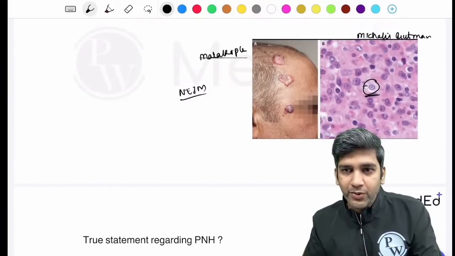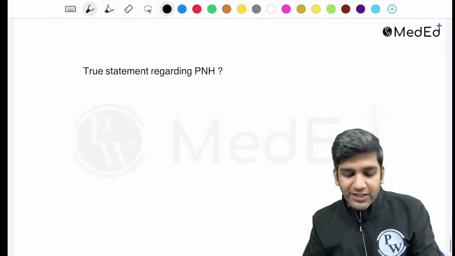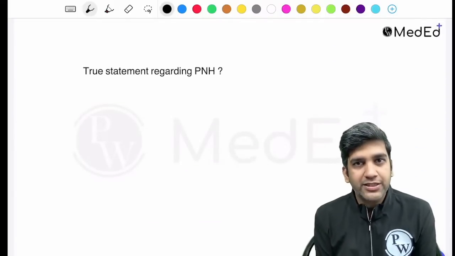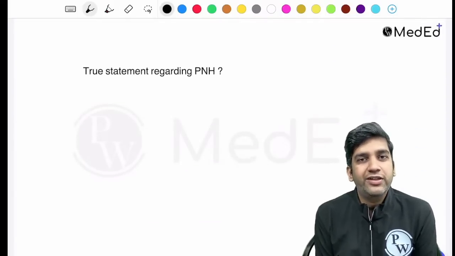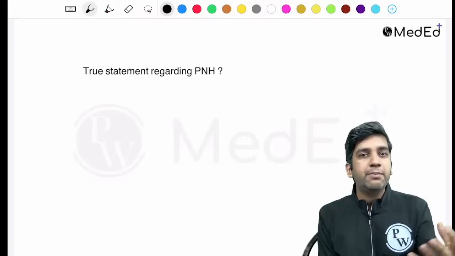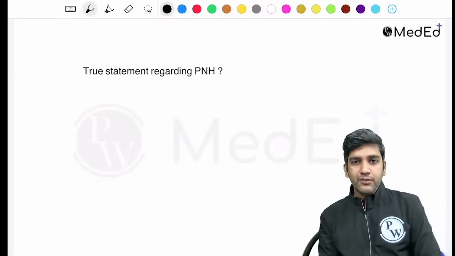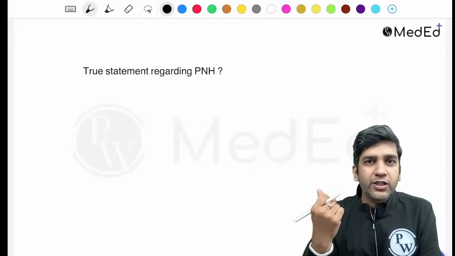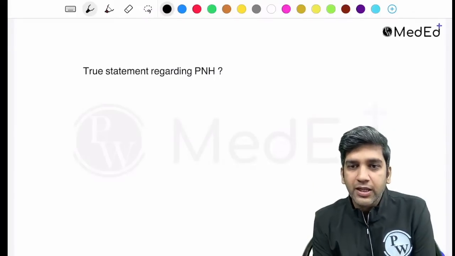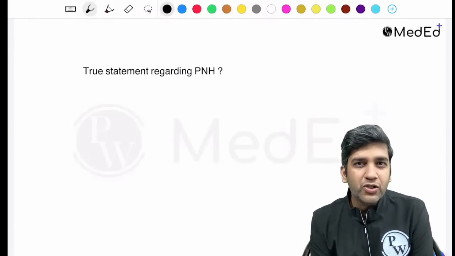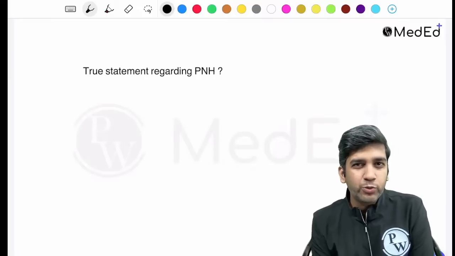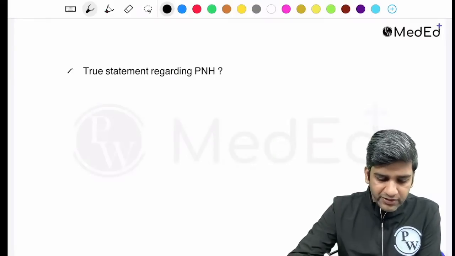Malakoplakia actually is a problem of the macrophages. It's a chronic inflammation where the macrophage fails to do the job. So it can happen in any part of the body, though commonly it happens in your bladder. I couldn't get the question, so I just used the image. That's all. Okay, I would go with amyloid because there is a history of multiple myeloma, 22% plasma cells, right? Can anyone fill me in on this question?